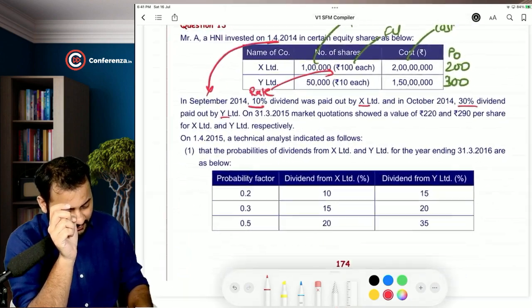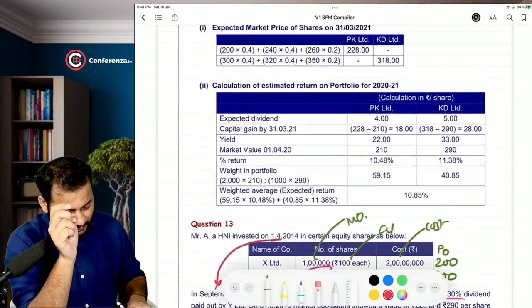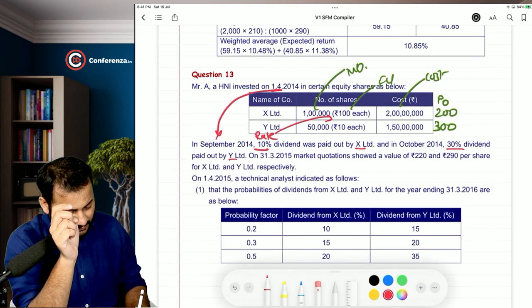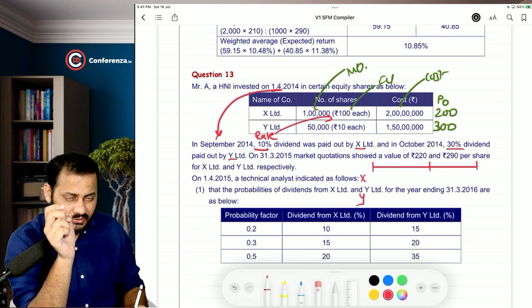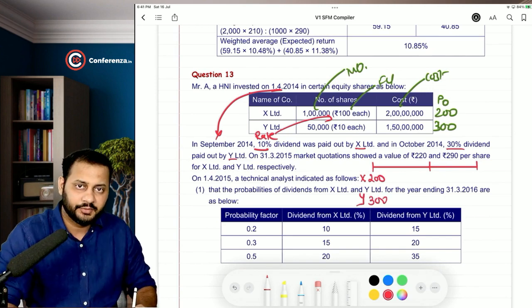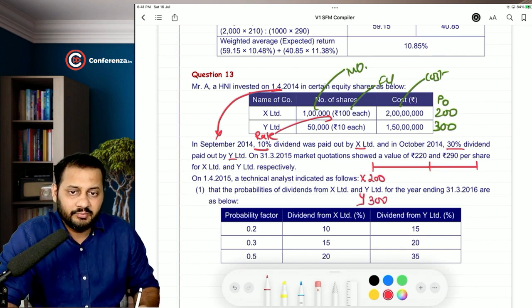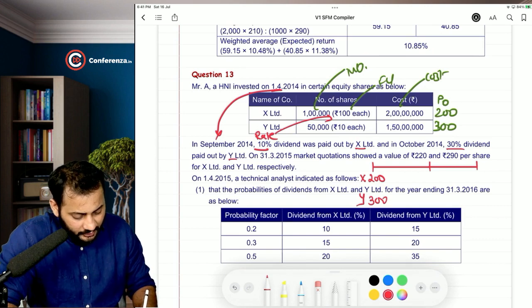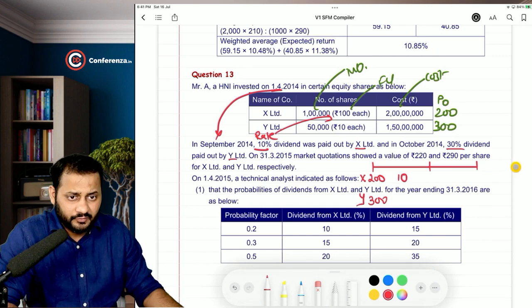So we can clearly divide the entire thing into 2 different years. You purchased the shares of X and Y at this place. It cost you around 200 rupees and 300 rupees. Then what happened in the same year? The dividend was paid, 10 rupees for X and around 30% of 10 rupees, which is 3.